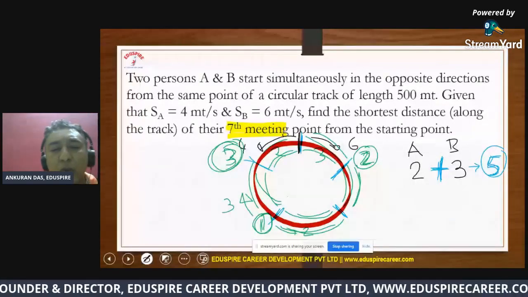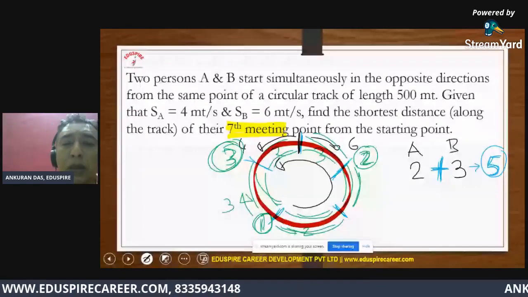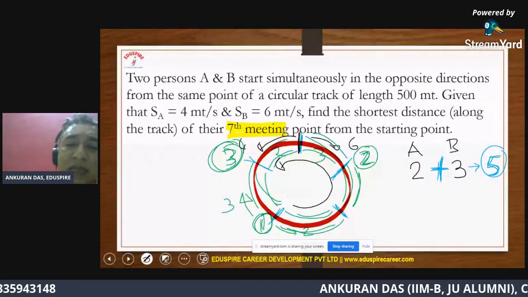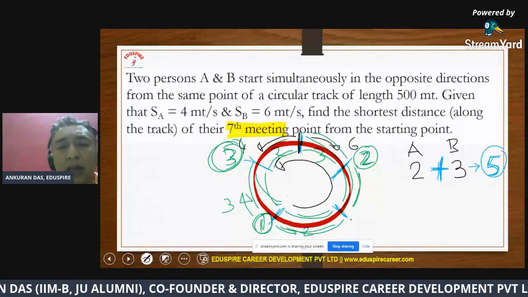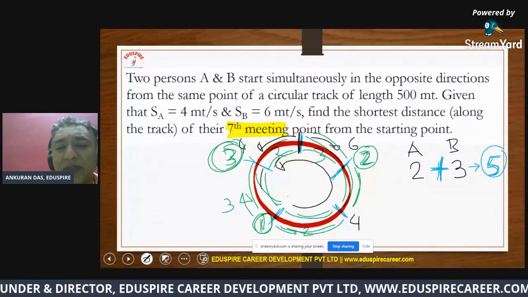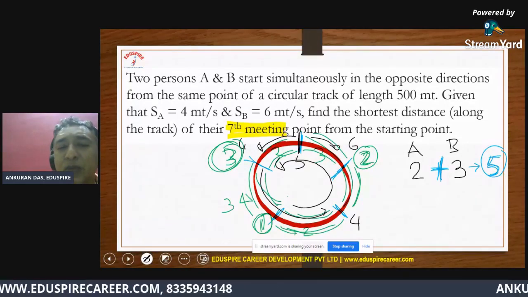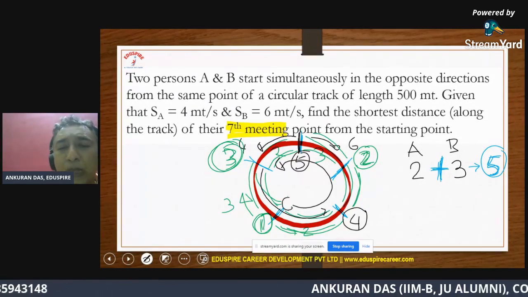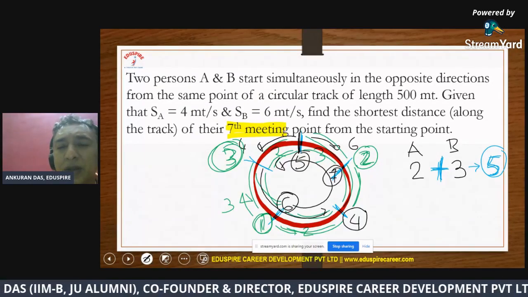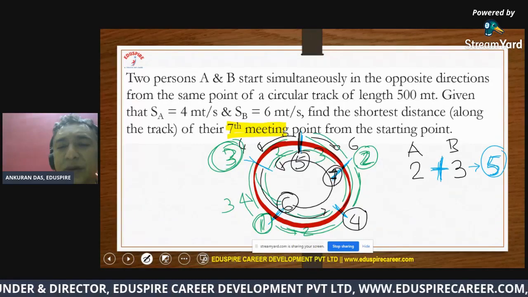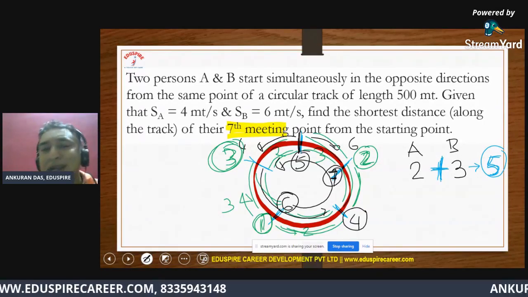Now if you notice carefully, the meeting points are shifting anti-clockwise, leaving one place in between. So if I follow that pattern, I can say that this will be the fourth meeting point. All right. And then this will be the fifth meeting point. Similarly, this will be the sixth meeting point, and this will be the seventh meeting point. Yeah. So that is how it becomes so easy for you to identify the respective meeting points.